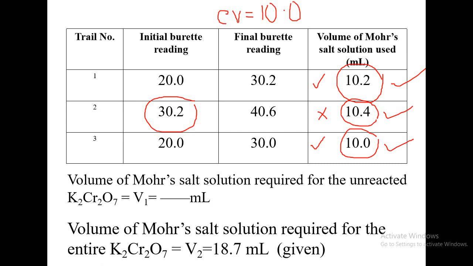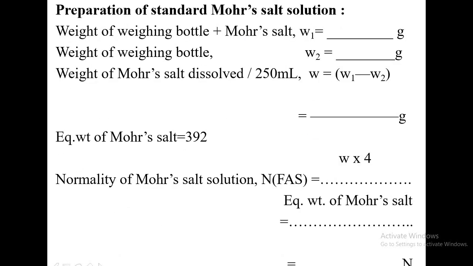Now somewhere I told you that you are weighing that mohr salt solution. It is simple. In the first two cases also I discussed, the hardness experiment and calcium oxide. You have to take the weighing bottle and mohr salt together. You have to weigh that weighing bottle plus mohr salt and record some reading, using the electronic balance, that is W1.